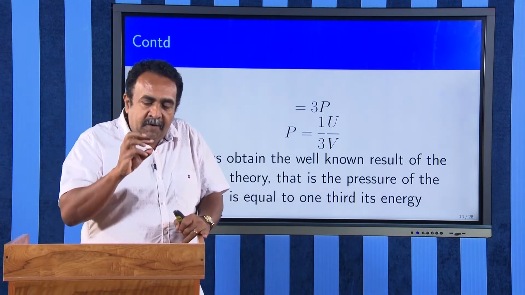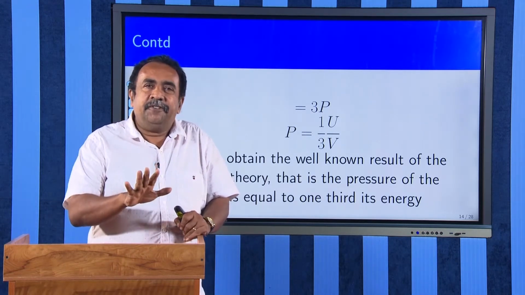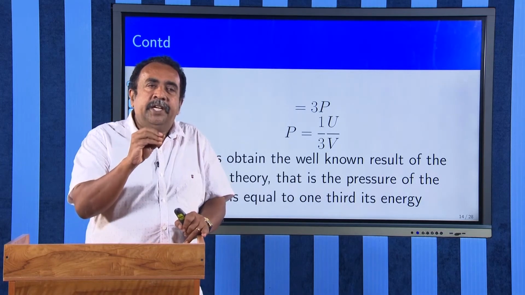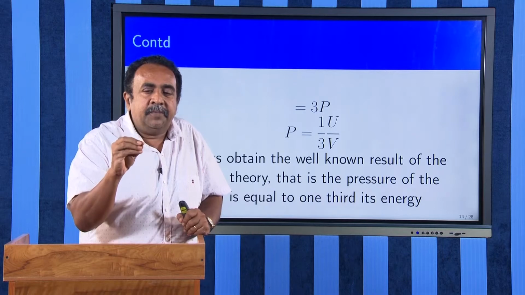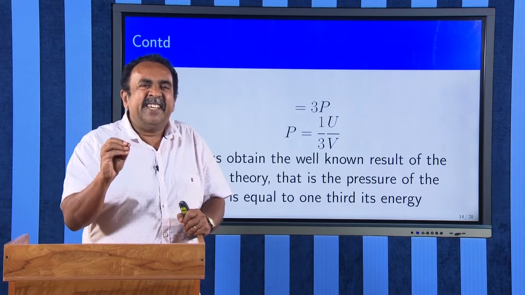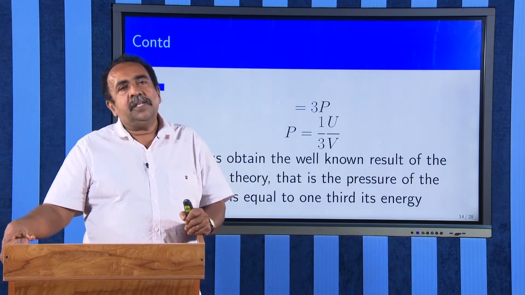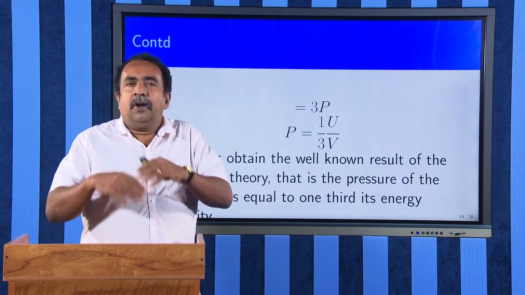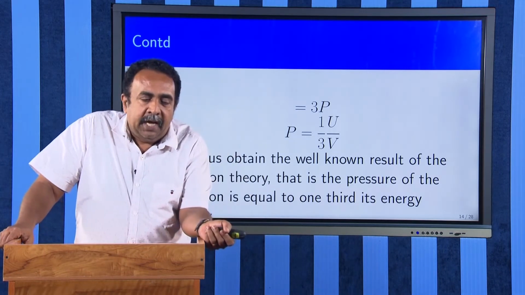The pressure is always 1 by 3 times the energy density of a photon. Photon is basically a relativistic massless particle. If the relativistic energy E is equal to root of p square c square plus m0 square c raised to 4, and if you take m0 equal to 0, it becomes root of p square c square. If you take the plus sign only, you get E equal to pc, and that is actually equal to h nu. Therefore, photon is basically a relativistic massless particle. For all relativistic massless particles, the pressure will always be equal to 1 by 3 times the energy density.